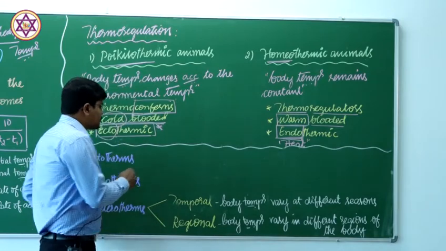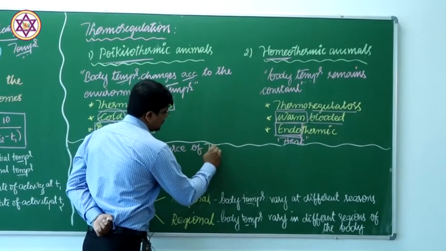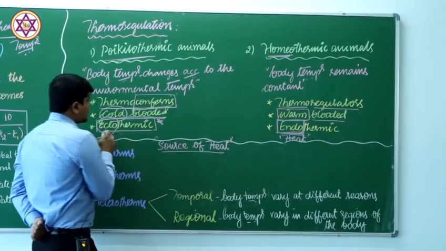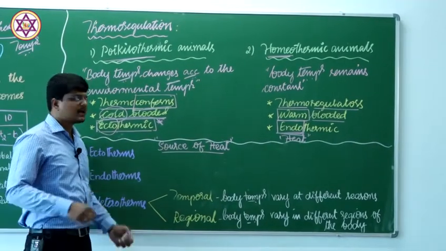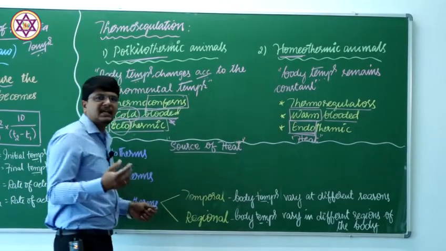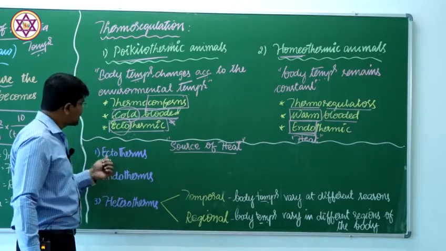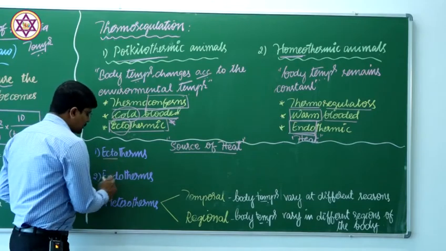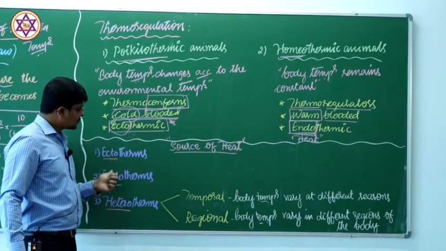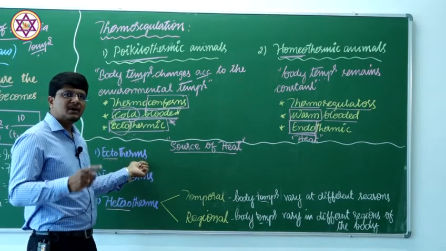Now, on the basis of source of heat, as I was discussing in the last point, that is ectothermic and endothermic, on the basis of source of heat, from where they obtain heat, animals are categorized into three categories: ectotherms, endotherms and heterotherms.